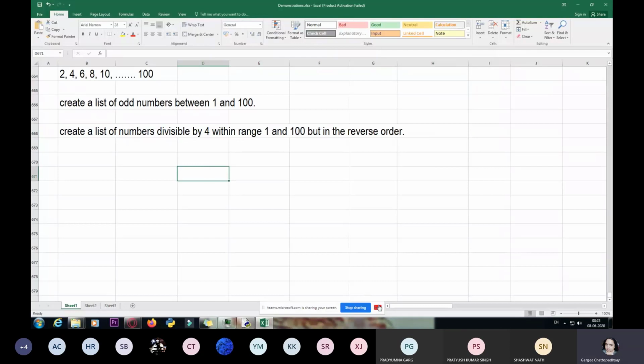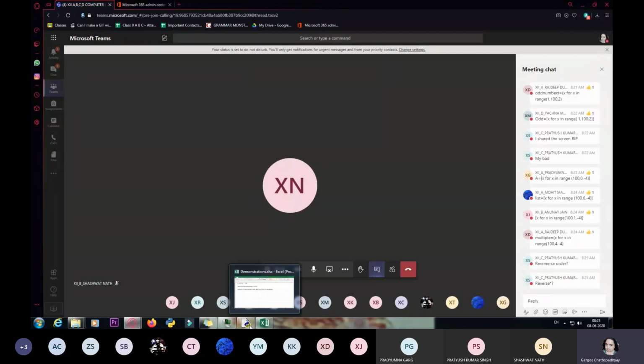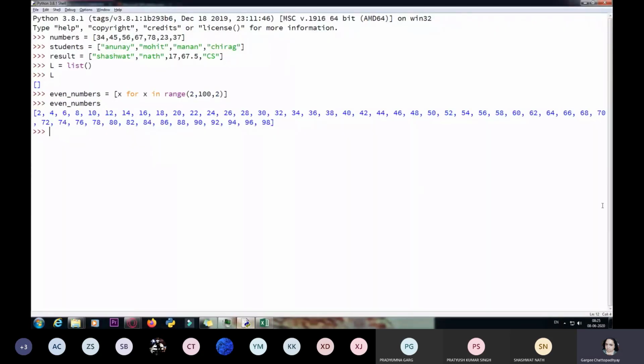Read it very carefully and do it. See, I'm going to create it over here. Numbers, or I'll write multiples of 4. That is multiples of 4. So I write x for x in range.